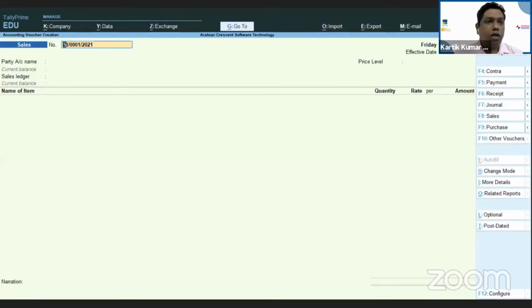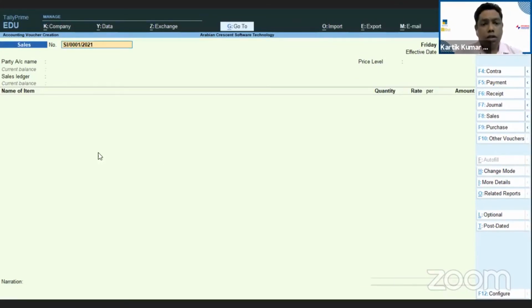Now, on the top, you can see how the voucher numbering has changed. SI 0001, that I said to mention the 4 before the zeros. So the zeros are 3. The fourth digit is the number 1. So that is why I told you the option to put the 4. This is how it works out.